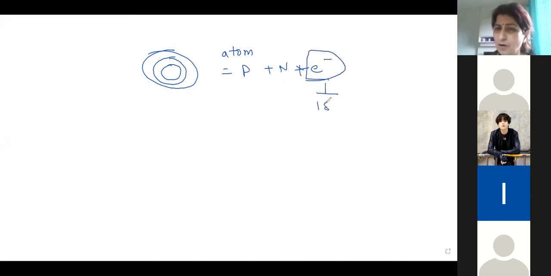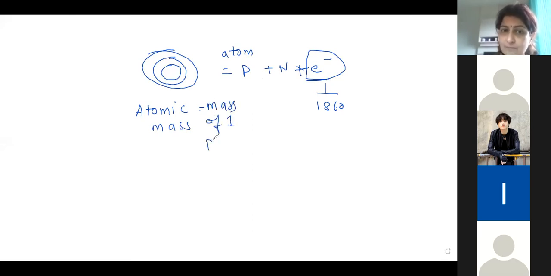It is 1/1860 times the mass of one proton. So whenever we calculate the total atomic mass, we just calculate the mass of one proton plus the mass of one neutron. We never calculate the mass of the electron, because even if you add or subtract it, it doesn't account for any change in the mass of that atom.